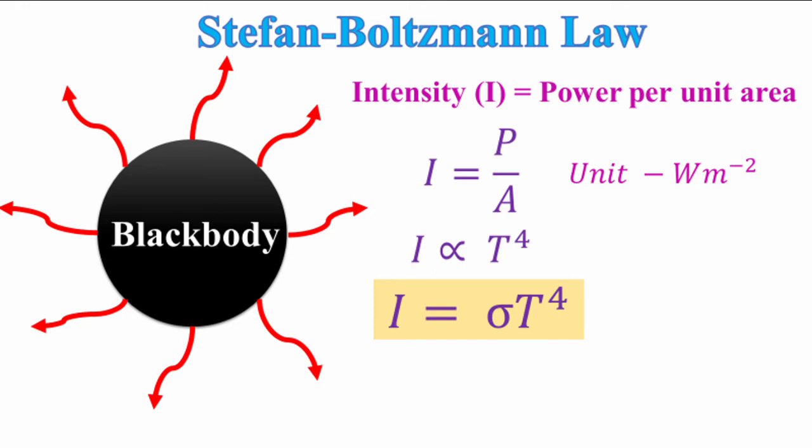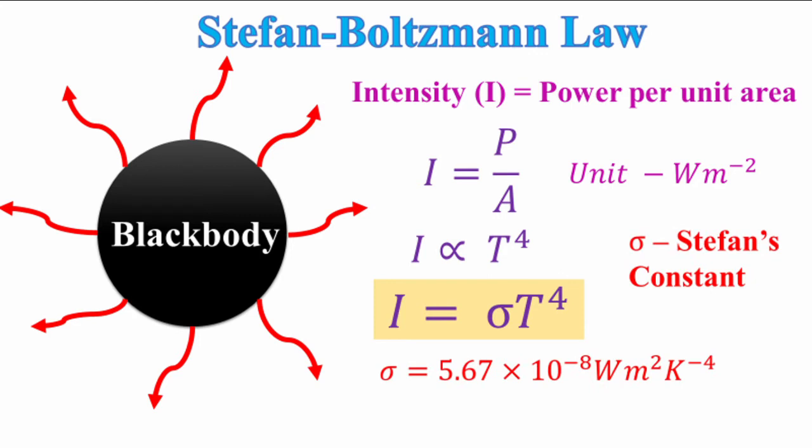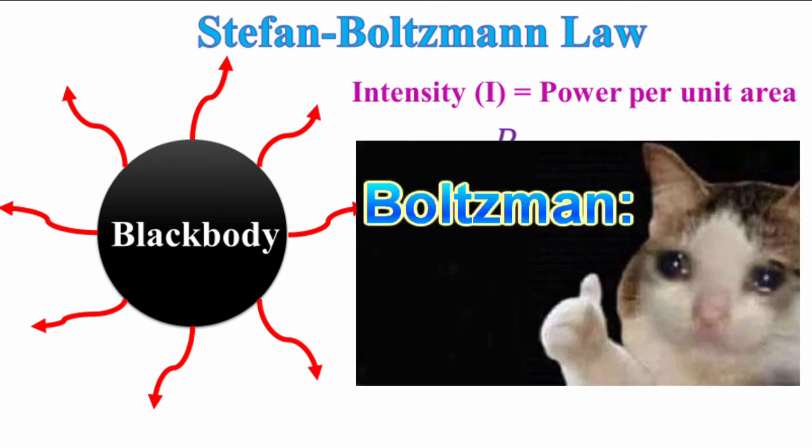surface nature of the black body. This is given by the Stefan's constant. Now, the two of these are officially called the Stefan-Boltzmann law and the Stefan-Boltzmann constant, but people usually leave poor Boltzmann out of the name.